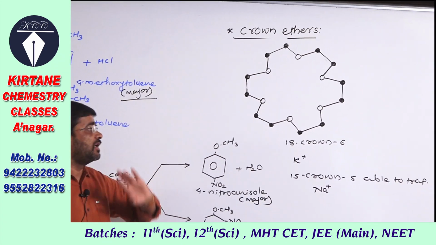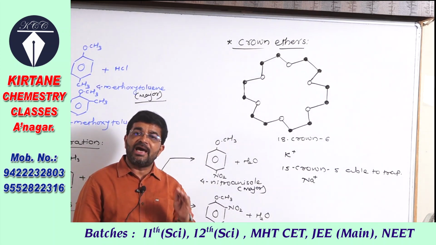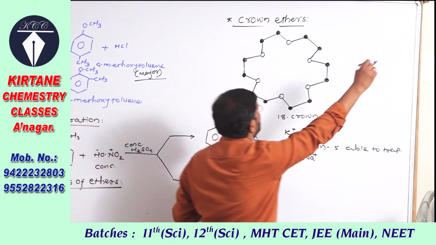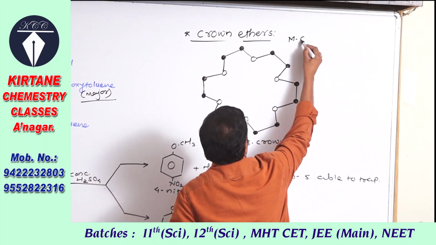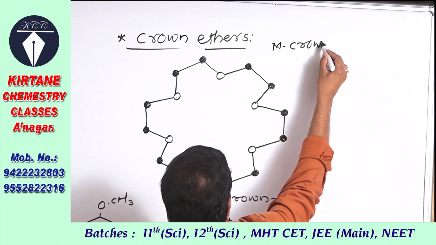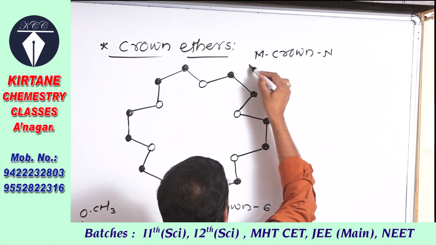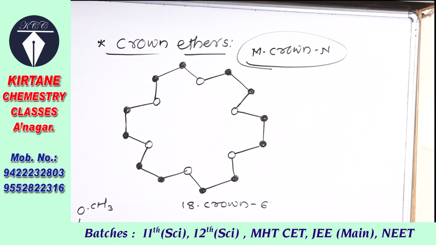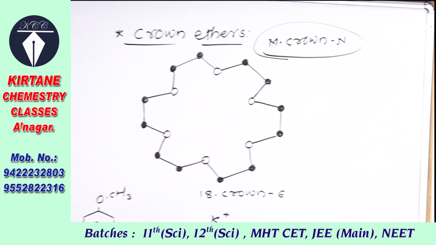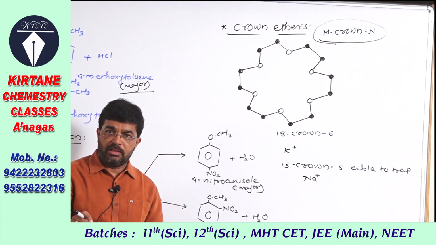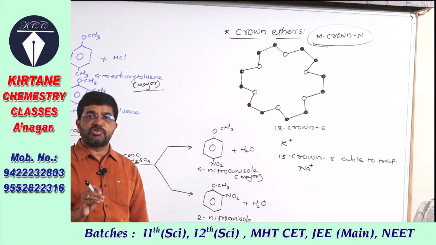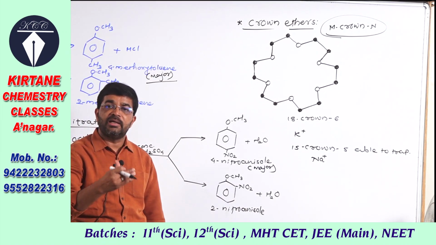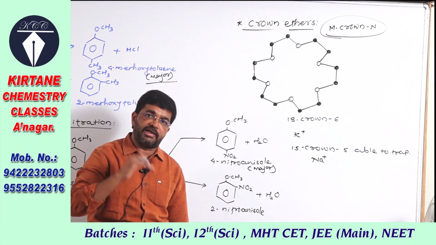In these ring ethers, they are generally named as M crown N. Now what is M? M is the total number of carbon and oxygen atoms present in that ether. And N is only the number of oxygen atoms in that ring ether.